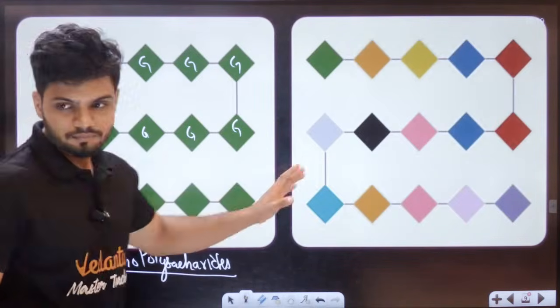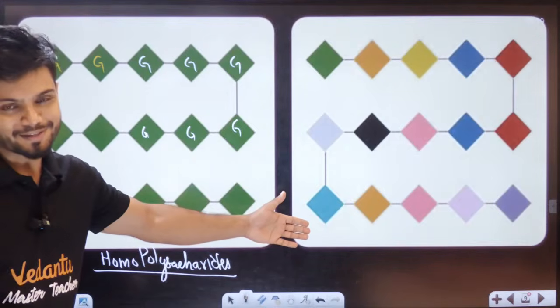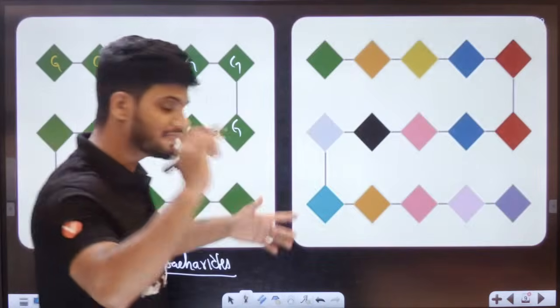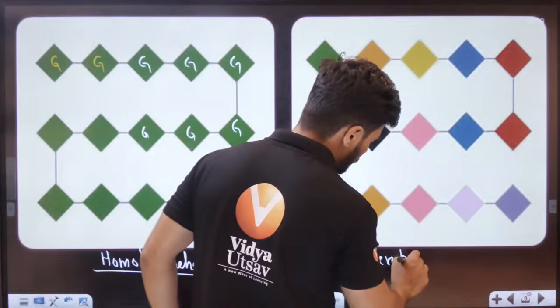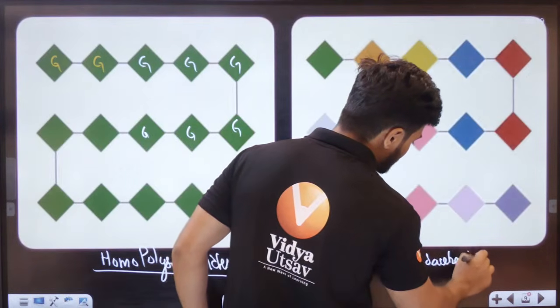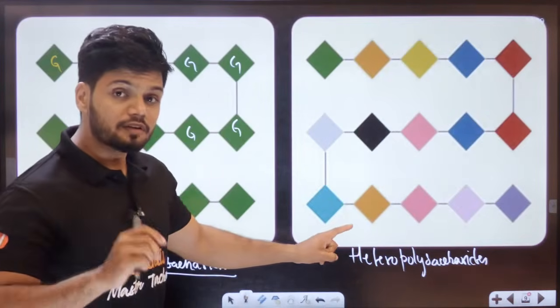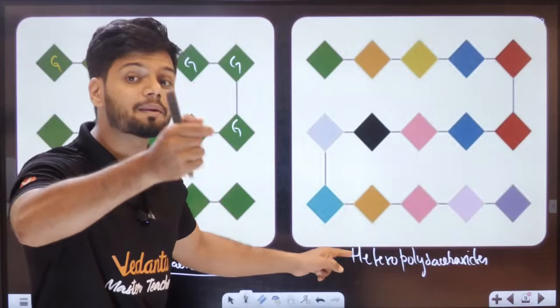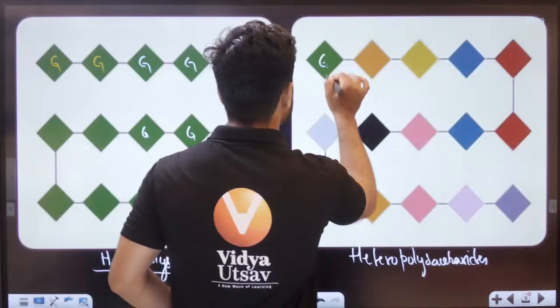Now, students, this you can tell. In the case of heteropolysaccharides, can I tell we will have different types of monomers joined together? Let's say here I have glucose, yes or no?